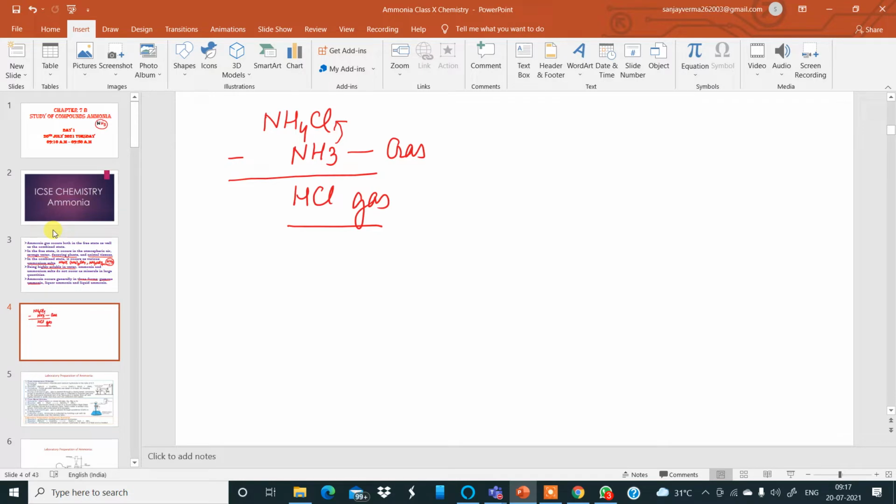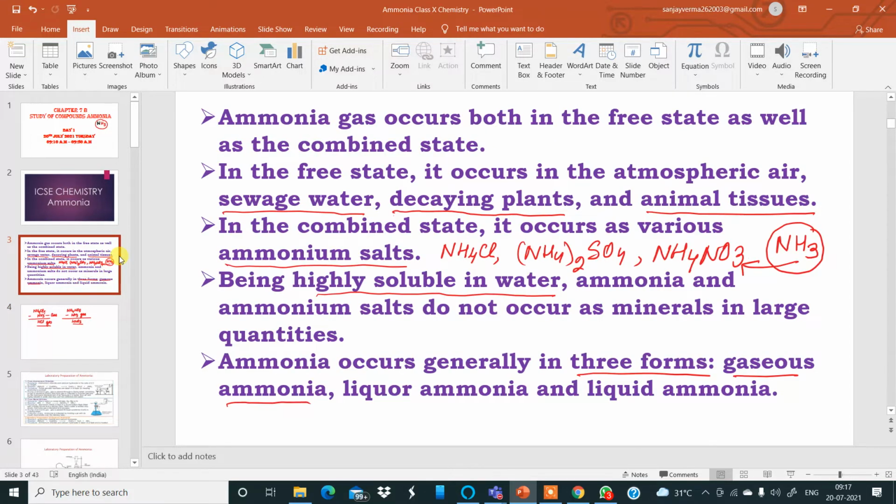If you look at the other examples, say ammonium nitrate, NH4NO3. If I take out ammonia gas from ammonium nitrate, what is left? HNO3 is left. That is nitric acid. So that is what it is told over there: this gas, ammonia gas, in the combined state, occurs as various ammonium salts. Am I clear now, my dear Dakshish?